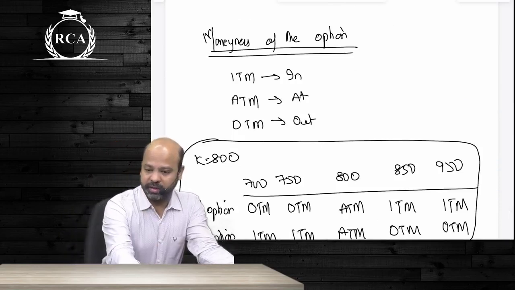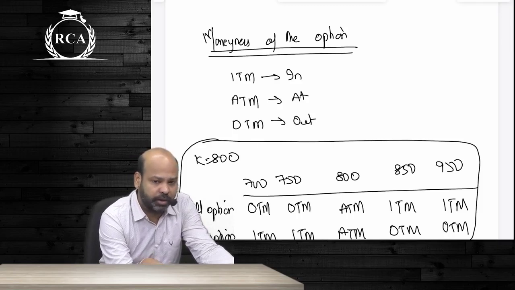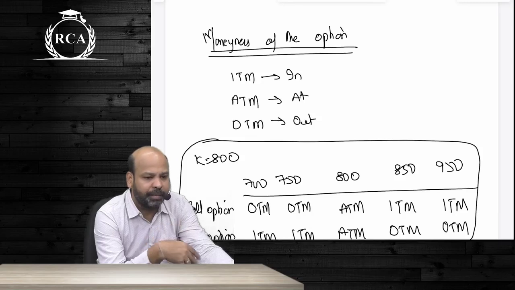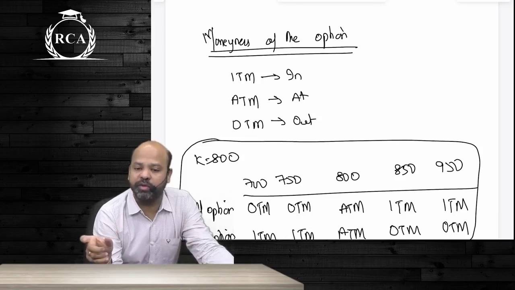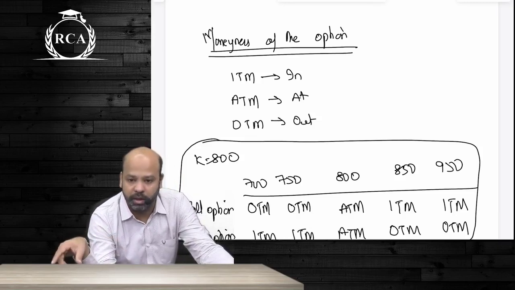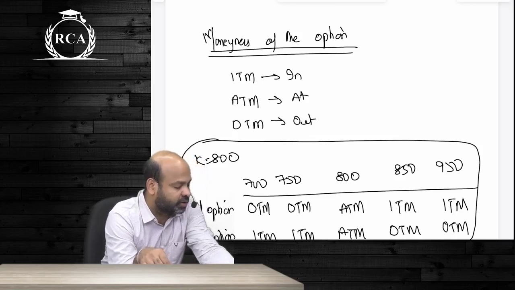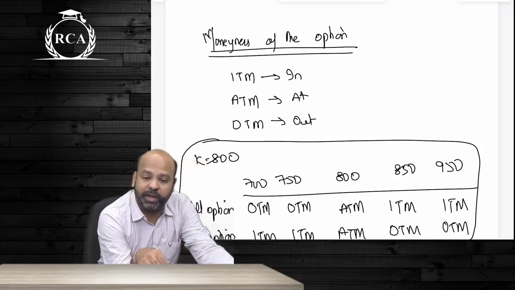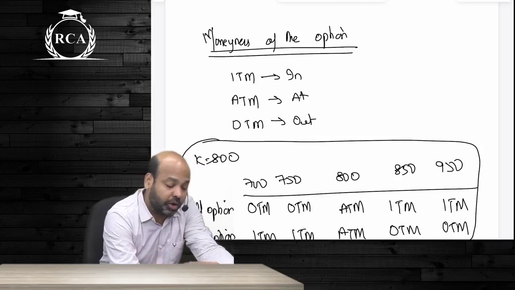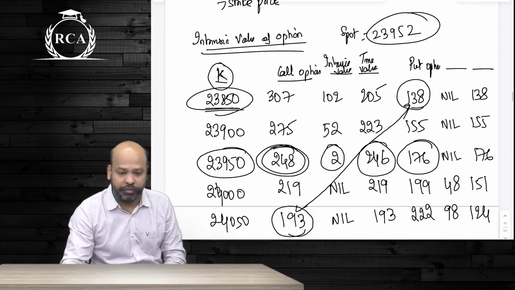An option will be termed as in the money if it is favorable to exercise. An option will be termed as out of the money if it is not favorable to exercise the option. And if you are indifferent, then it will be at the money. We have learned that a call option will be exercised if the price on expiry is more than the strike price. Only then the option will be in the money. Likewise, a put option will be in the money only if the price on expiry is less than the strike price. And your option will be at the money if the price is equal to your strike price. After that, I spoke about intrinsic value and time value of an option.